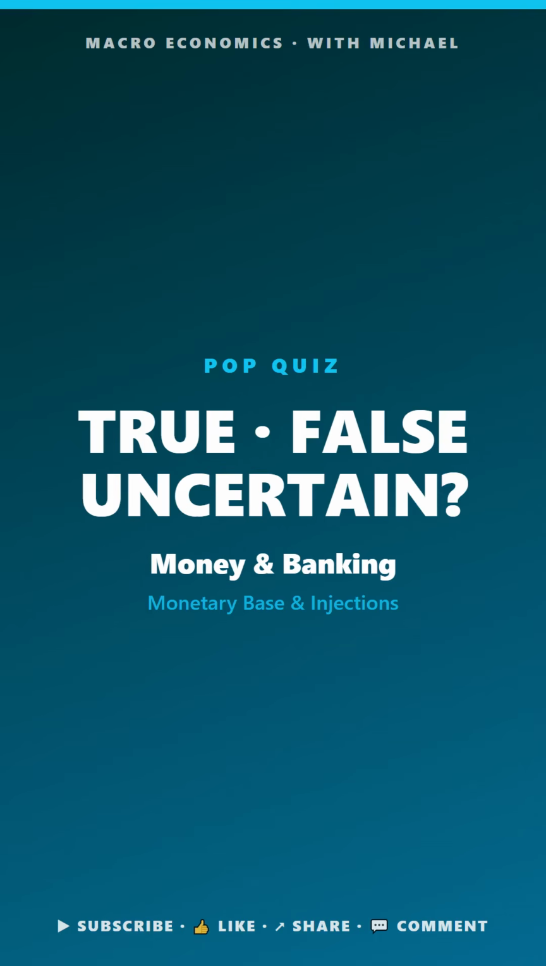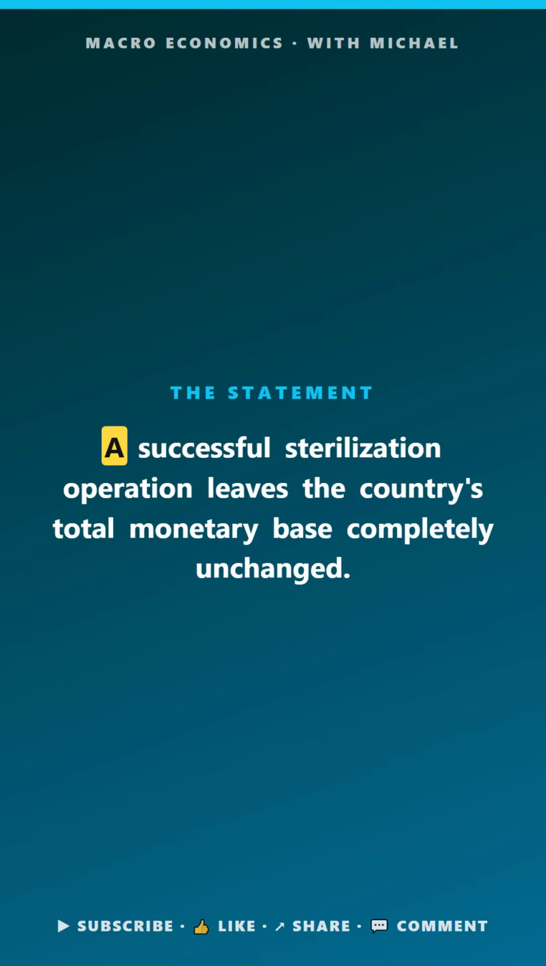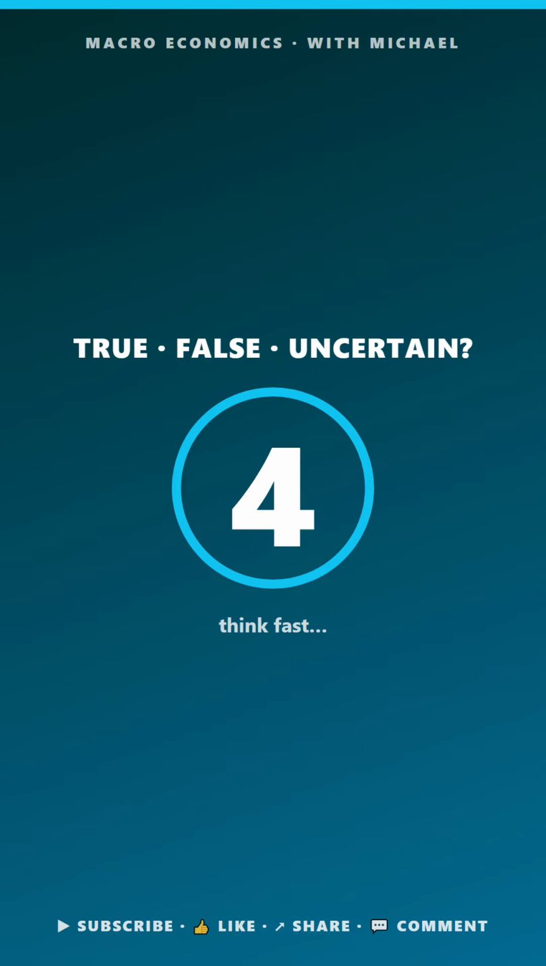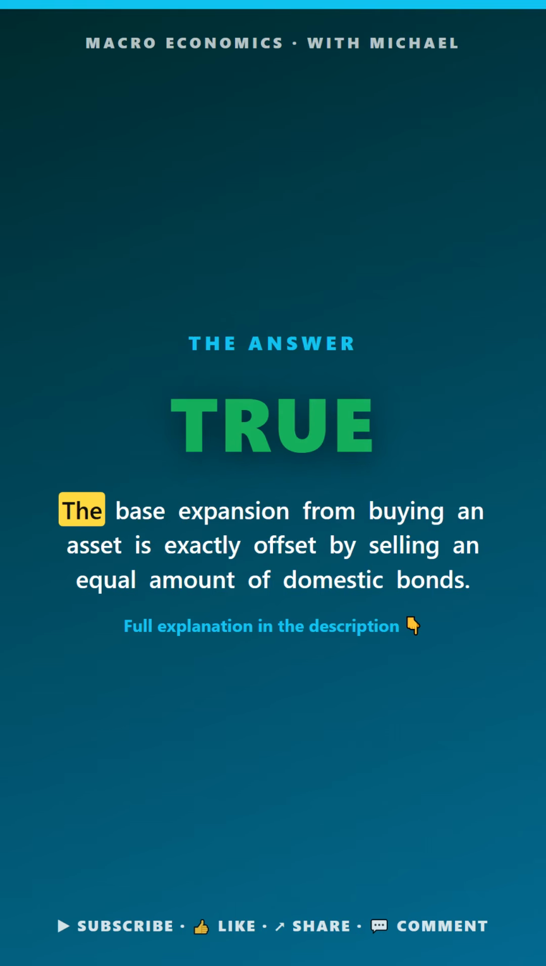Macro pop quiz. Money and banking. True, false, or uncertain. A successful sterilization operation leaves the country's total monetary base completely unchanged. The answer is true. The base expansion from buying an asset is exactly offset by selling an equal amount of